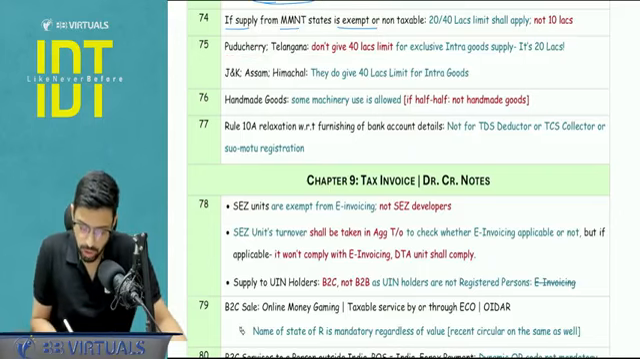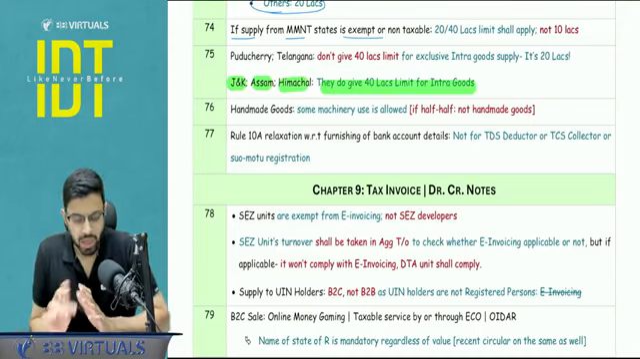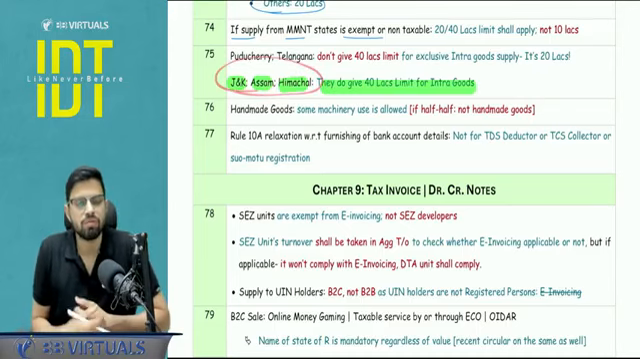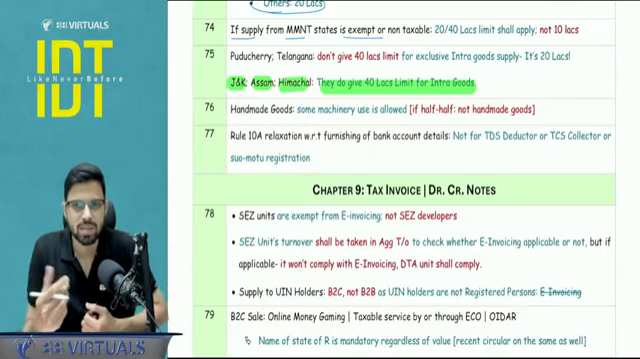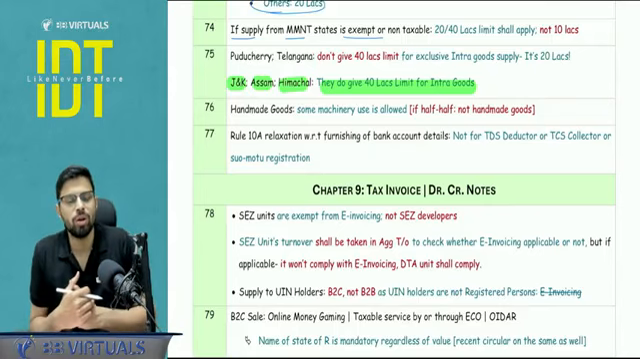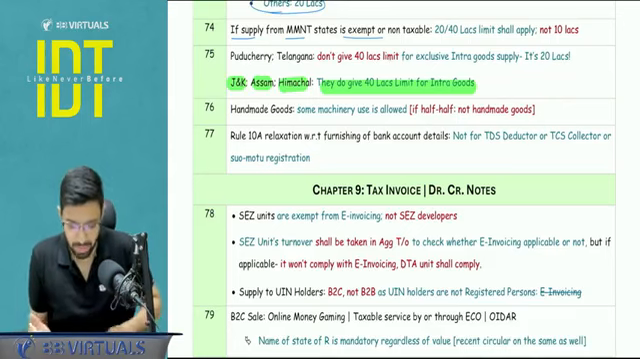Puducherry, Telangana, I have told you this. It is just a point to be noted. Jammu and Kashmir, Assam, and Himachal, they are giving 40 lakh benefits. At first instance, when we read the names of these states, it somehow feels that these are not going to give you the 40 lakh benefit. These seem to be the special states, but no, they are going to give you the 40 lakh benefit.